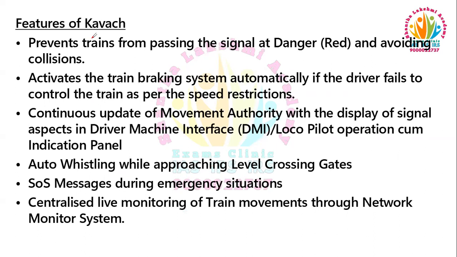What are the features of this Kavach? It prevents trains from passing the signal at danger, and it avoids collisions. It activates the train braking system automatically if the driver fails to control the train, and it continuously updates the movement of the train. It has a feature of auto whistling while approaching the level crossing gates, it sends messages during emergency situations, and it has centralized live monitoring of train movements, so we can trace the train movements through a network monitor system.